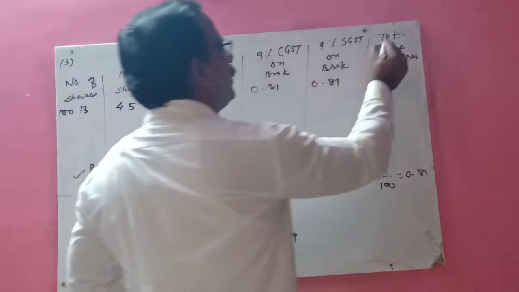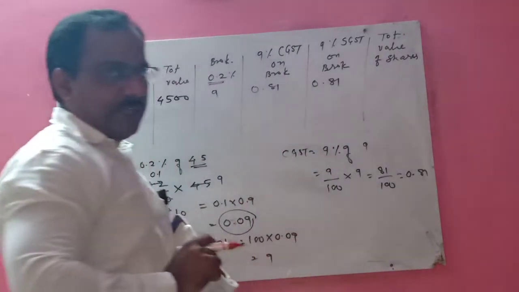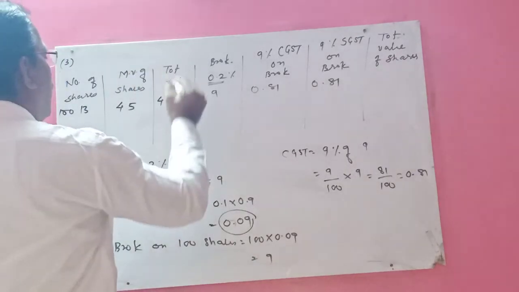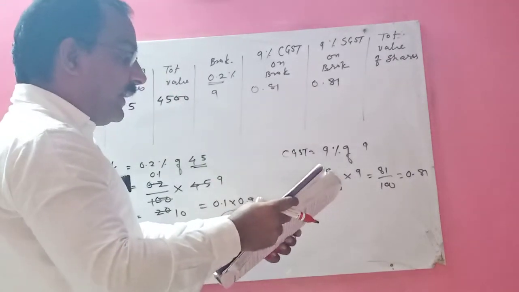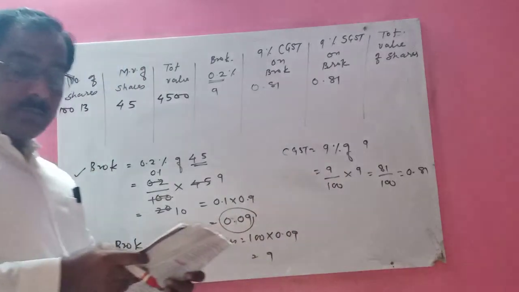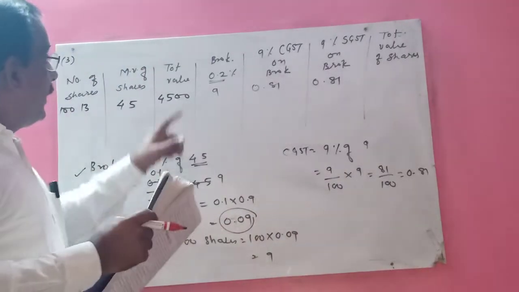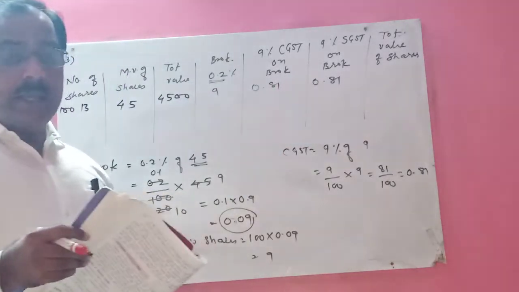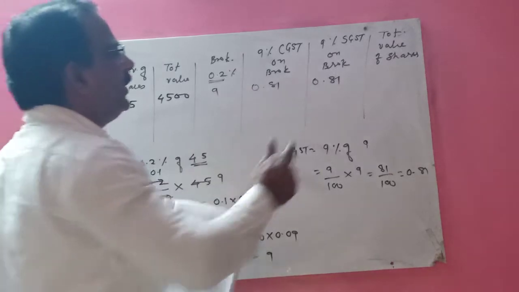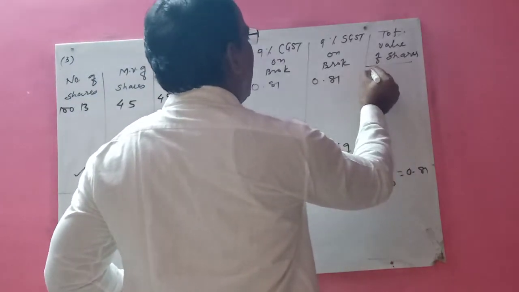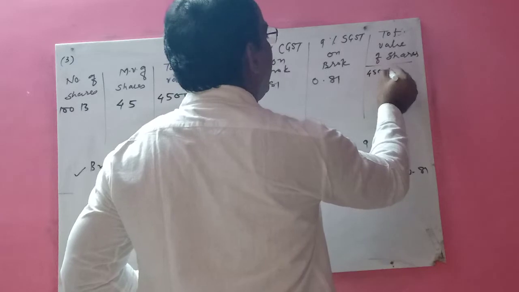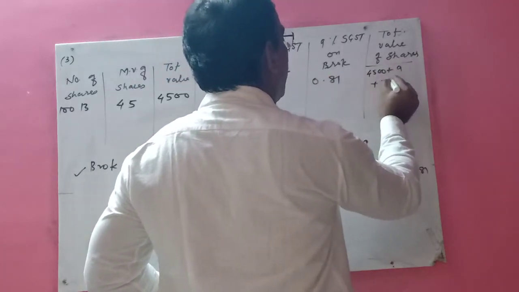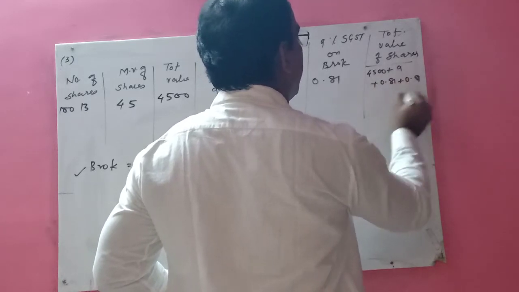Then finally you have the total value of the shares. So to find the total value, what will you do? You have to take this amount, 4,500 total value. Then what do you have to pay? You have to pay brokerage, then you have to pay tax, 0.81 CGST and 0.81 SGST. So you should add 4,500 plus 9 plus 0.81 plus 0.81.